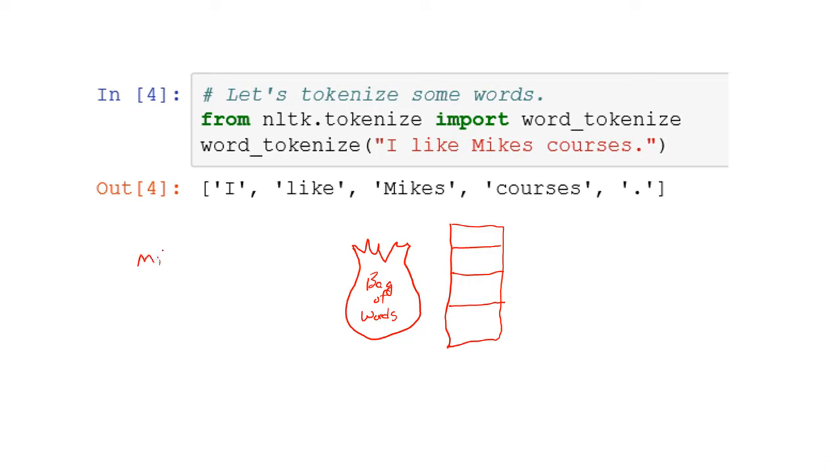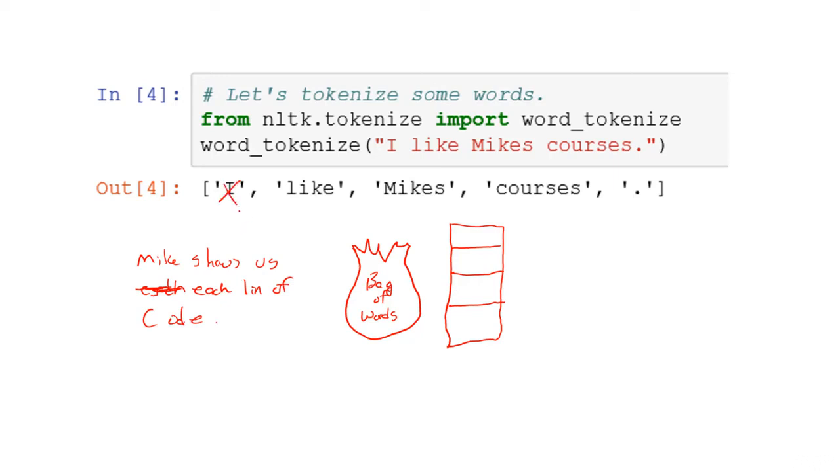This is a bad example. I like Mike's courses. Mike shows us each line of code.